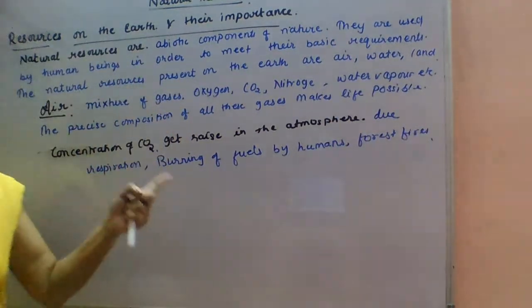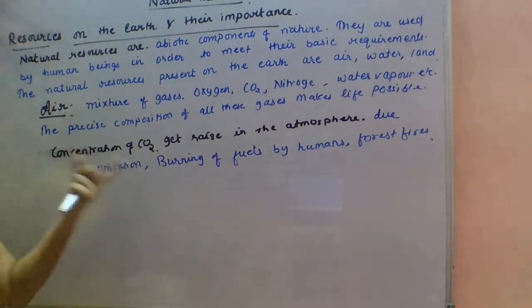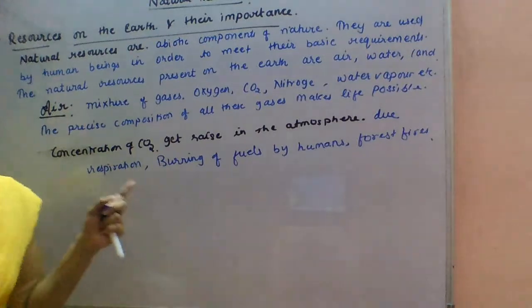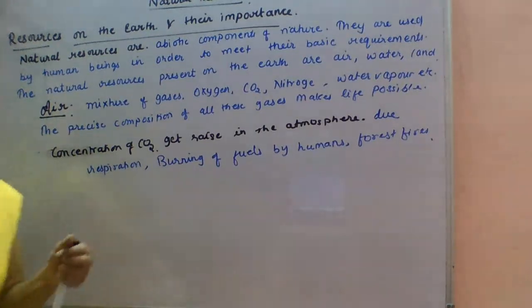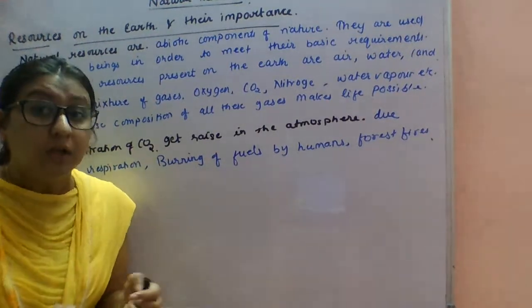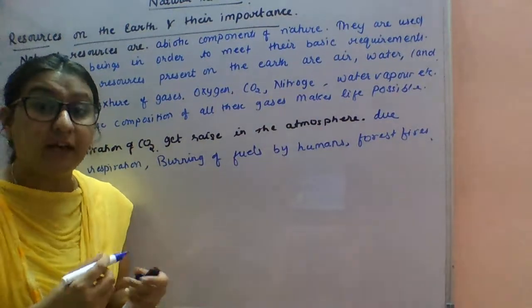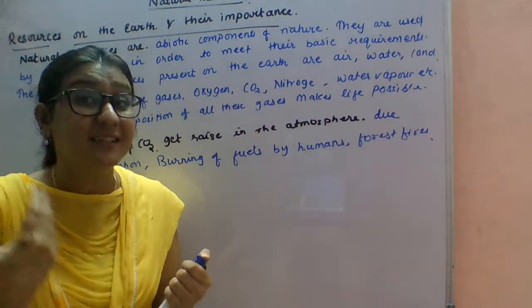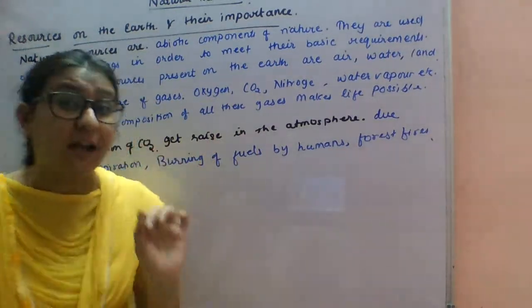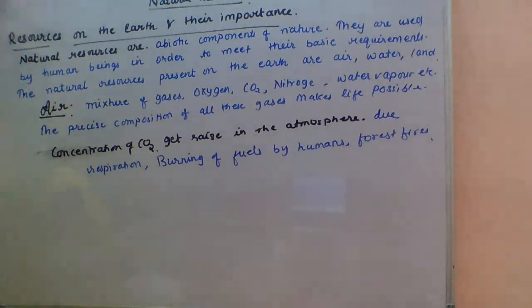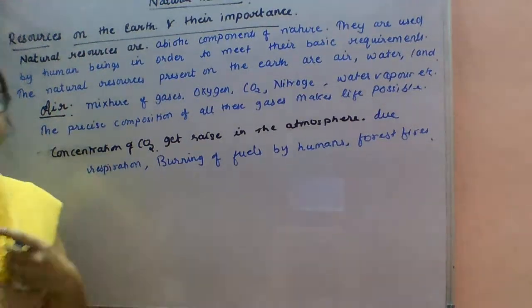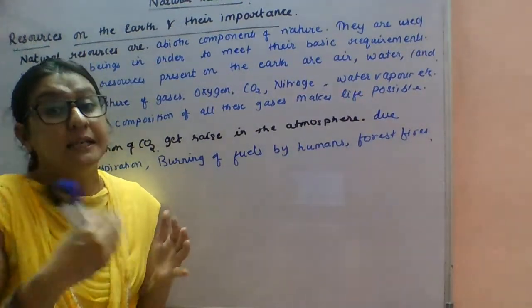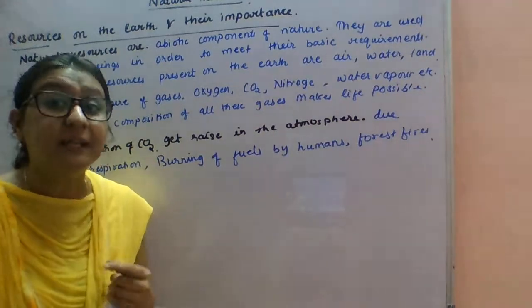So all these factors liberate a high amount of CO2 in the atmosphere, but still the percentage of carbon dioxide in the air is present only in fractions. These are all the sources from where the percentage of CO2 in the atmosphere is increasing, but still it is present only in fractions. That is because CO2 is fixed in two ways, that's why the percentage is not rising.